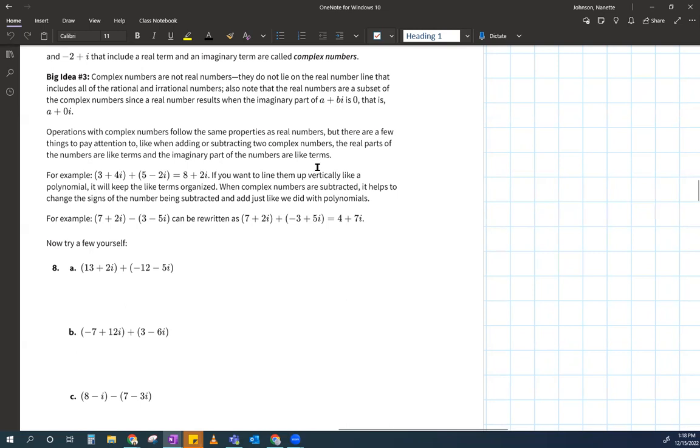So you just want me to add these as if they're like terms? Exactly. So for example, 3 plus 4i plus 5 minus 2i is equal to 8 plus 2i. Where'd they get the 8 from? So this is your observation skills. As a mathematician, your job is to observe and say, I wonder if that 8 came from something. So where do you think this 8 came from? Exactly. It came from the real part. 8 is a real number. So it came from the real 3 and the real 5, making 8.